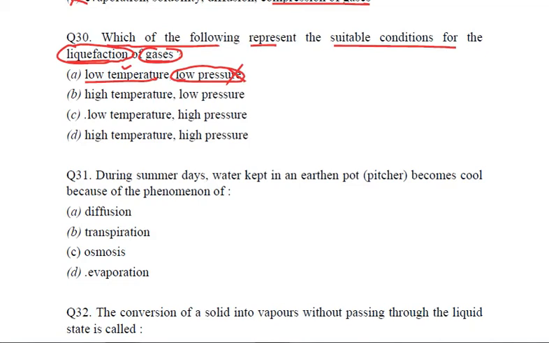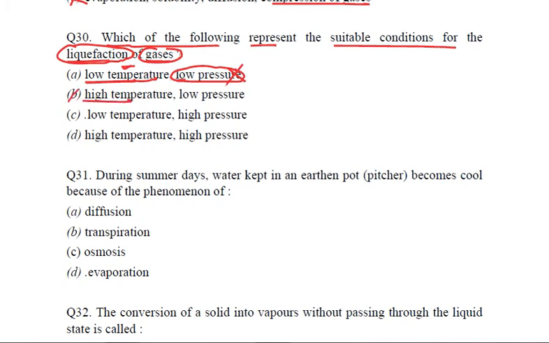Because why so? On increasing the pressure, we are actually compressing the gases and bringing the scattered particles of the gases closer to each other. And this is what liquids are, when the particles are comparatively closer. So low temperature is required, but high pressure is required, not low pressure.